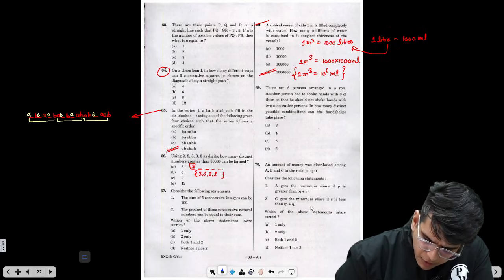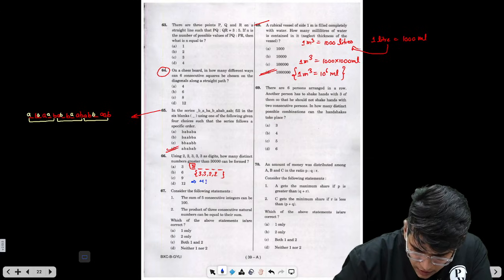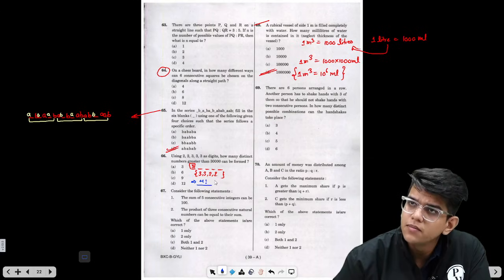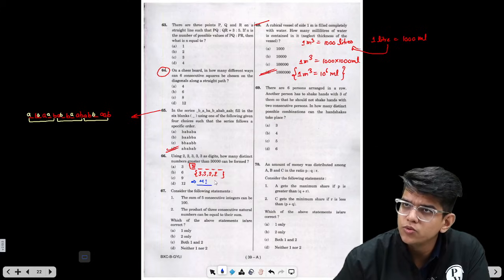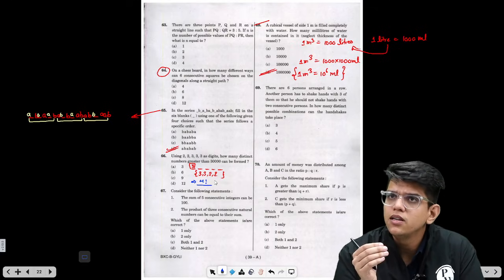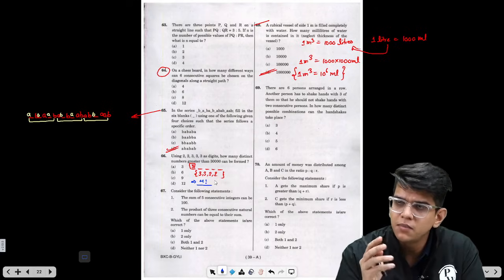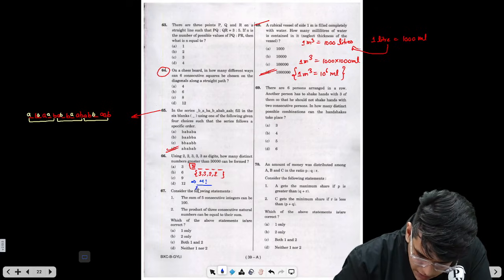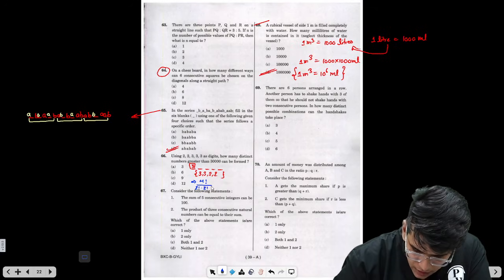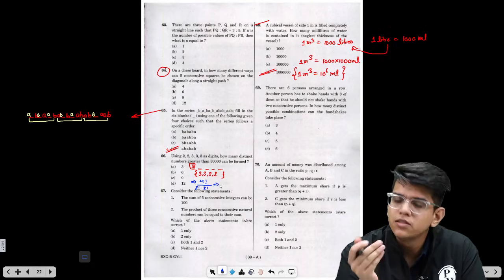The simple formula for arranging 4 things in 4 places is 4 factorial. But when there are some double entries, suppose there are two 2s and there are two 3s, we have to reduce the counting to a lesser value because there will be multiple cases of the same number. So what we need to do is divide this by 2 factorial and 2 factorial. Now some of you may remember this in the exam, some of you may not.